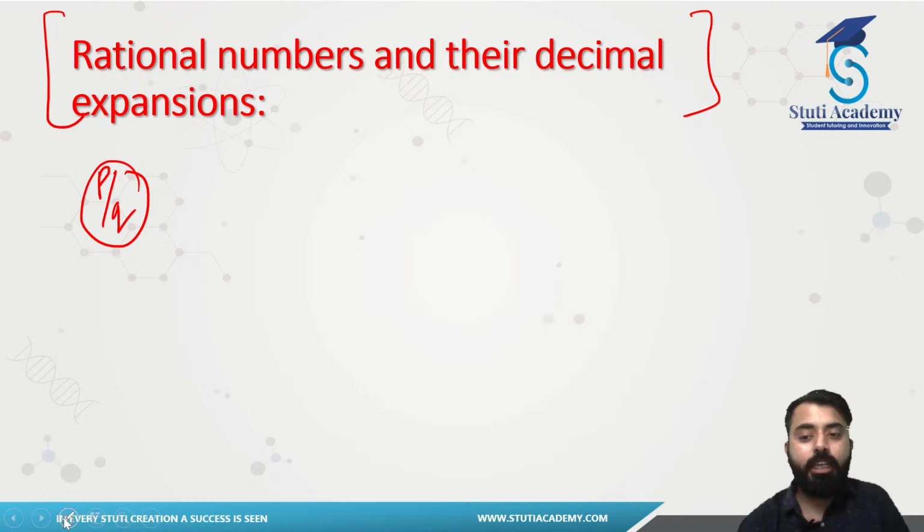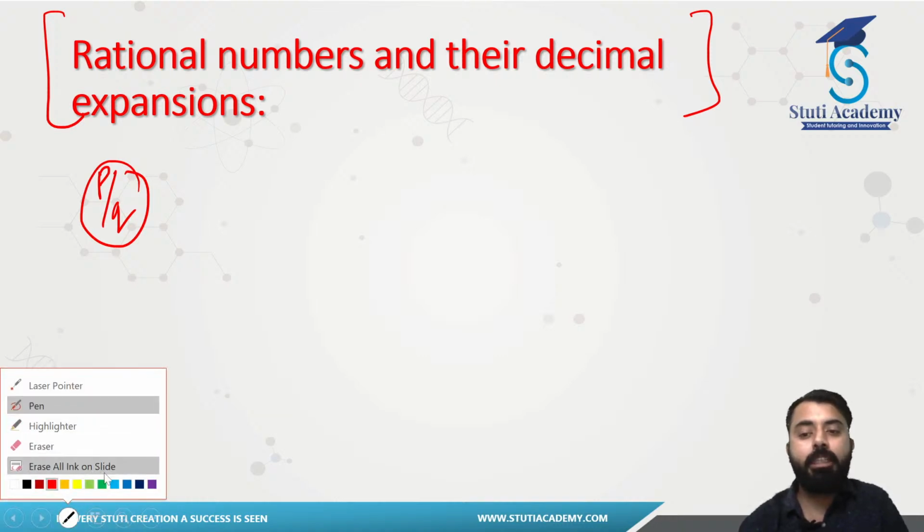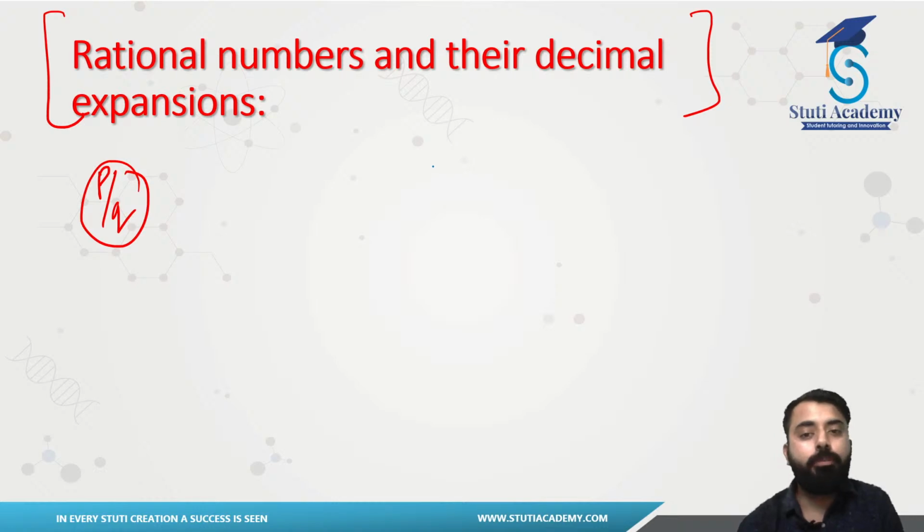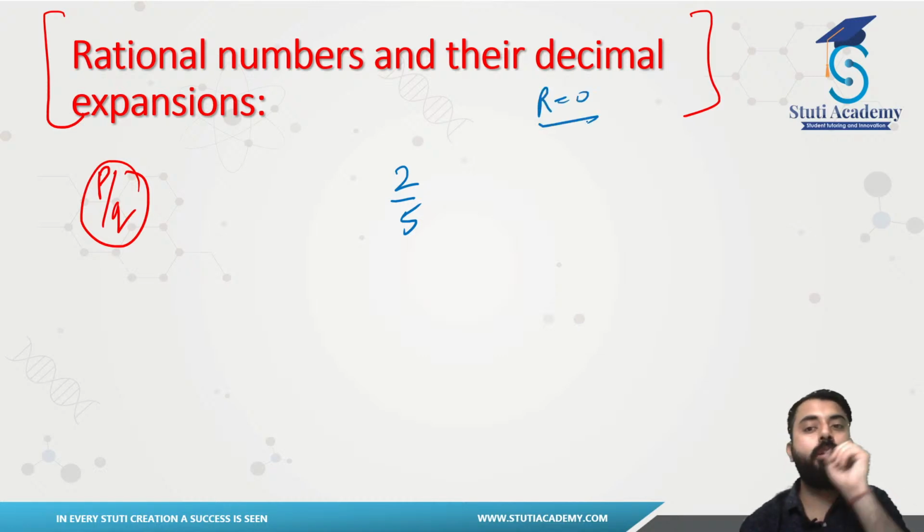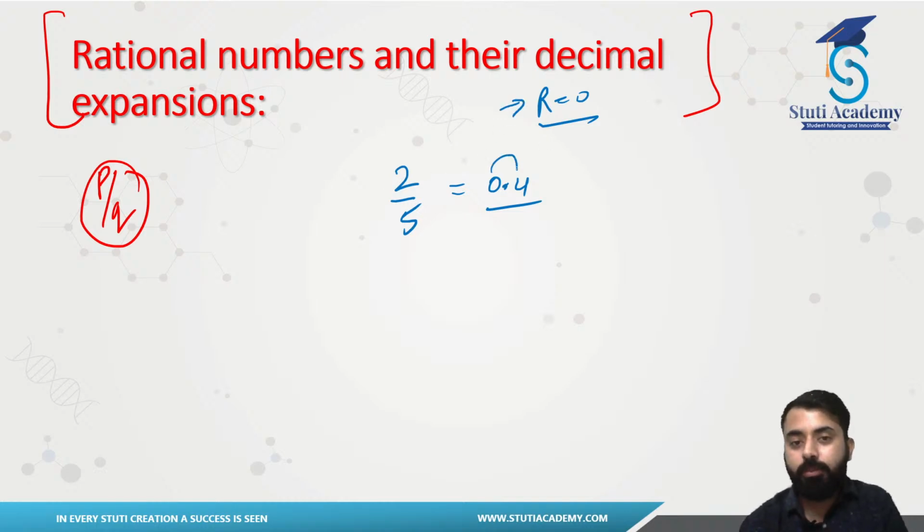So let's say I have some examples for you guys and you will be telling me the decimal forms of that. If I ask you what would be the finite answer if I divide 2 by 5, what would I be getting? I want the remainder to be 0. It does not matter how many decimal places there would be. If I simply divide this one, you can easily divide this, that will be 0.4. You will be telling me that sir, this answer is terminating, it is giving me a remainder 0 and we have just one digit after the decimal and after that we don't have anything.